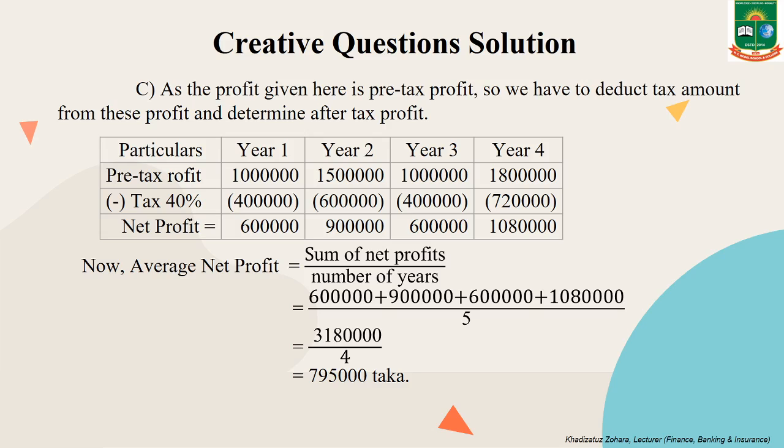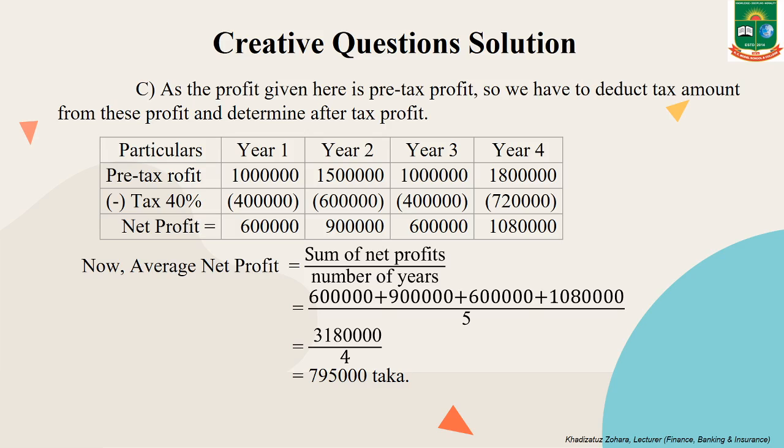At first, we have to draw a table where we need 5 columns. One is for particulars and another 4 is for amounts per year: year 1, year 2, year 3 and year 4. We are writing pre-tax profit 10 lakh, 15 lakh, 10 lakh and 18 lakh. Then we have to deduct tax of 40% from this. This 40% is on pre-tax profit.